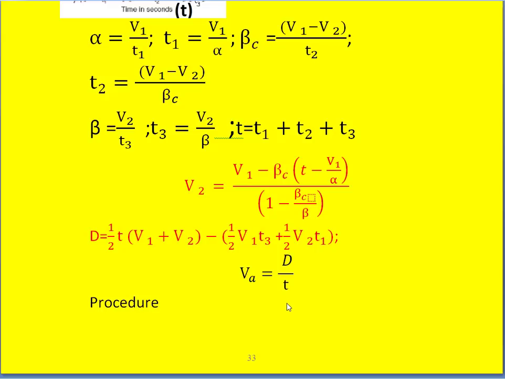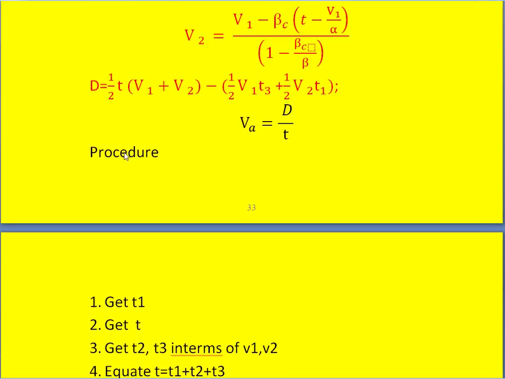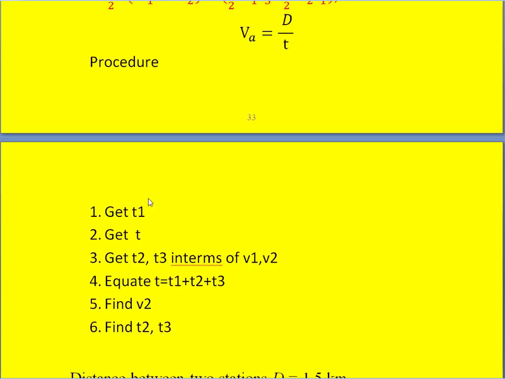There we have to substitute that T3 and T2 with these values. So the procedure simplifies like this. First get T1, then get T, that is from the average speed equation, then get T2 and T3 in terms of V1 and V2, for which equations are available.